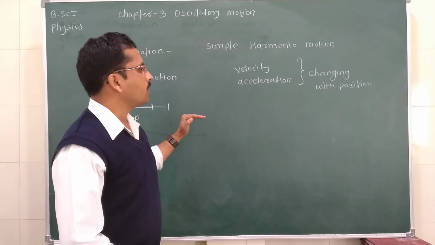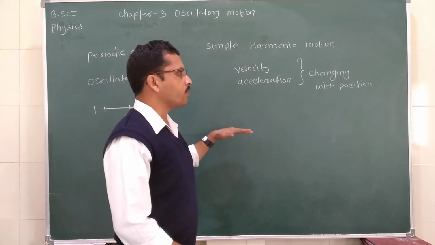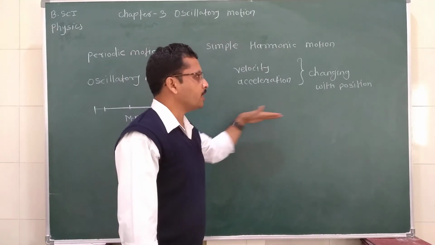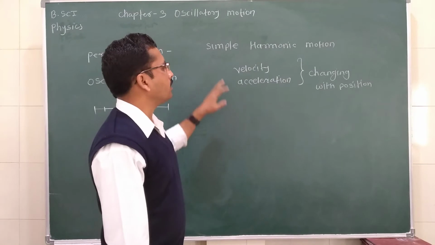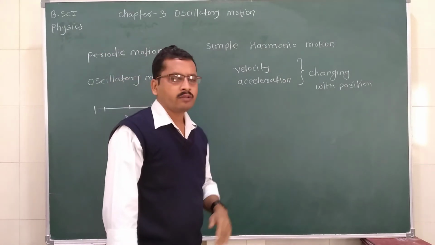It performs a linear, harmonic motion along a fixed path. It is moving along a fixed path, but in that fixed path, velocity and acceleration change with the position.